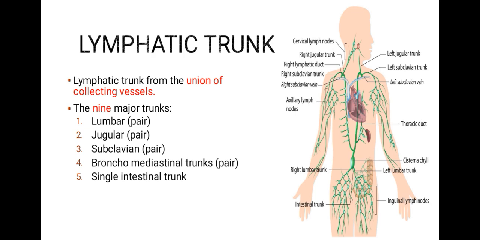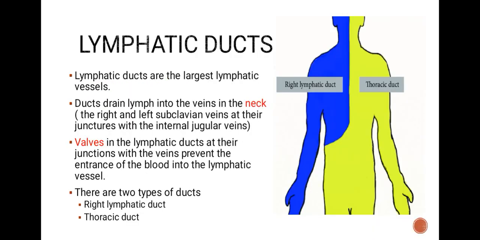Cervical lymph nodes, right jugular trunk, right lymphatic duct, right subclavian trunk, right subclavian vein. Axillary lymph nodes, left jugular trunk, left subclavian trunk, left subclavian vein. Thoracic duct, cisterna chyli, left lumbar trunk, right lumbar trunk, intestinal trunk, and inguinal lymph nodes. Lymphatic ducts.